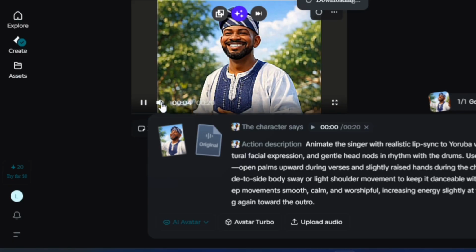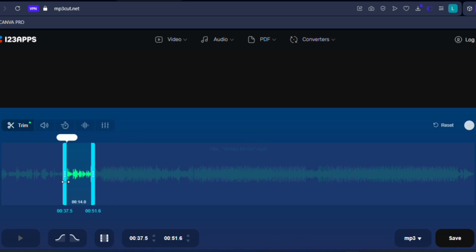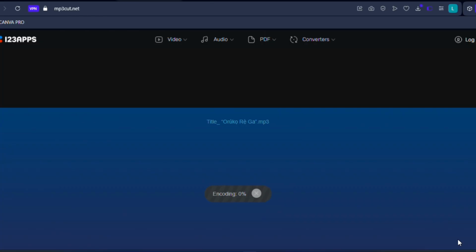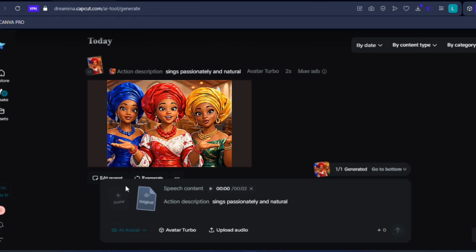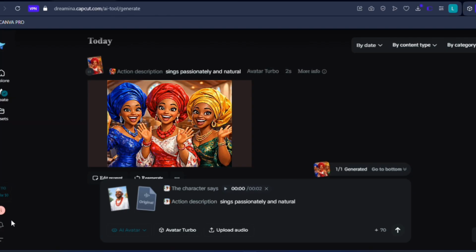I repeated this process for every section of the song. I listened to the song, cut a specific part of the song using the MP3 cutter. It is a free tool you can see online. And then I chose the right character, lip synced it, moved to the next part. That's how you get a real emotional, not a robotic AI singing avatar.